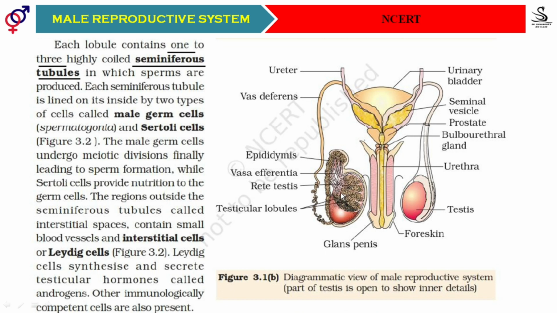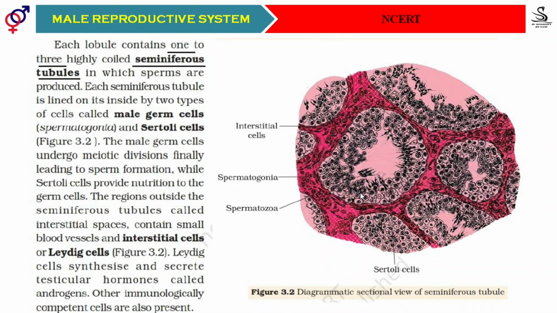To understand the testis in a proper way, we need to take a section of this testis. If you take the cross section of this testis from here, how will we find it under the microscope? We'll find that these are seminiferous tubules, and this is another seminiferous tubule, and another, and one more. Many seminiferous tubules you are observing. In between the seminiferous tubules, whatever space is there is called the interstitial space, and in this interstitial space we find the presence of interstitial cells.